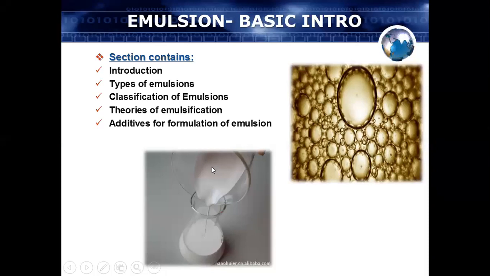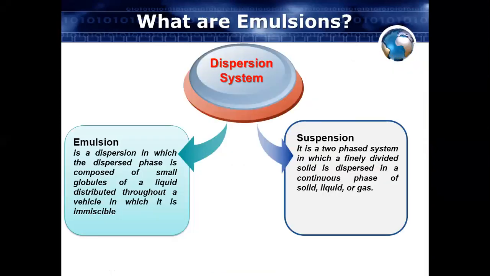So today we'll see the introduction, types of emulsion, classification, and additives. Now, what is meant by a dispersion system? Last time we saw the suspension. It is a two-phase system in which finely divided solid particles are dispersed in a continuous phase of liquid. That is called a suspension.